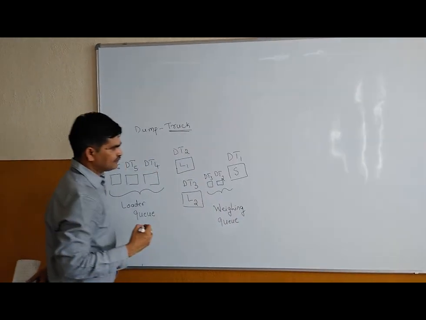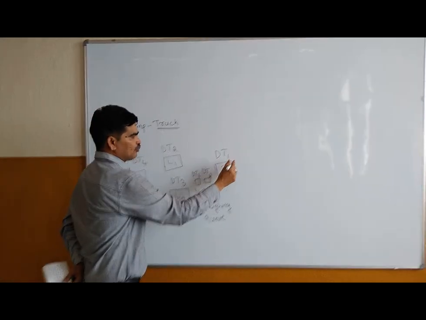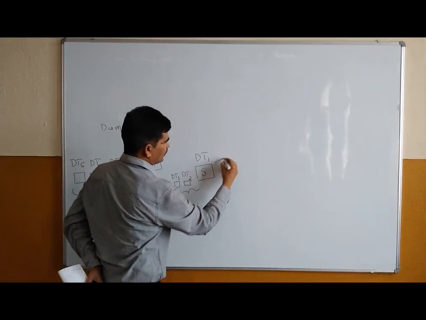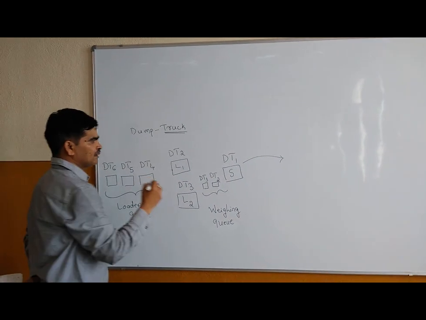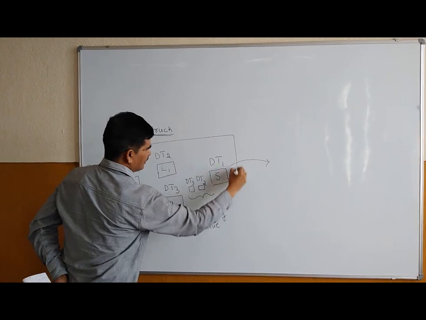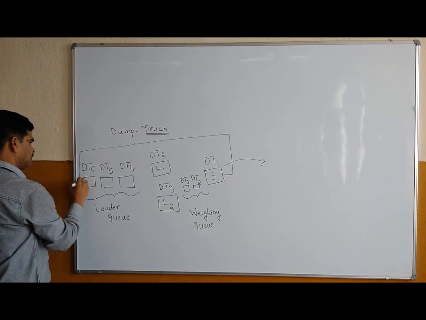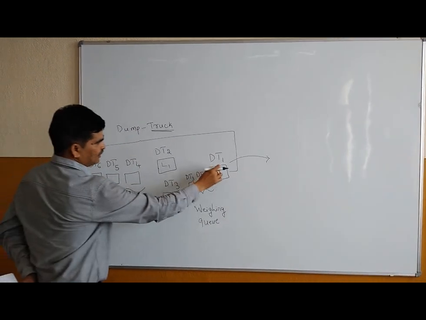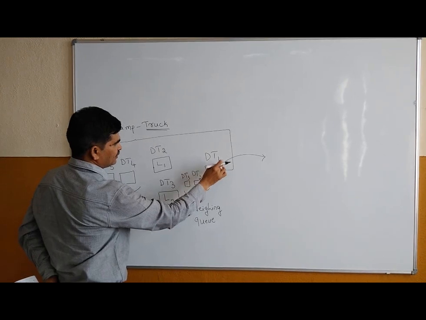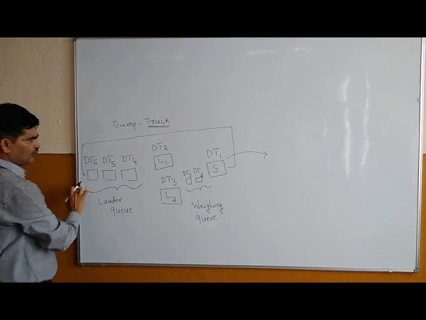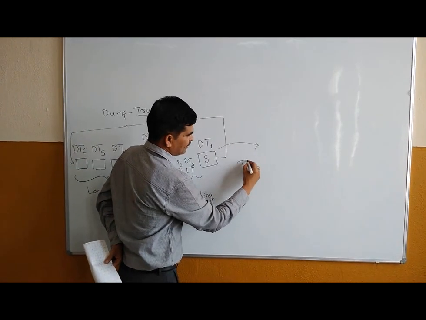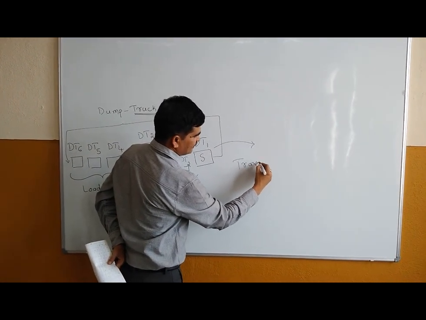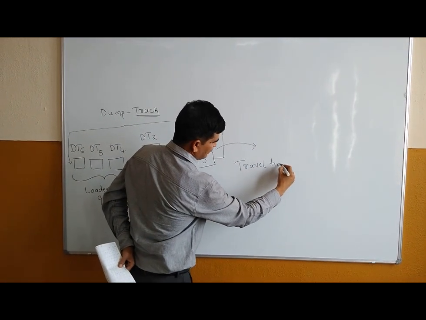After DT1 completes scaling, it will go and dump that coal, then again it will come back to the loaders. The time required for DT1 to come back and rejoin the queue is called the travel time.